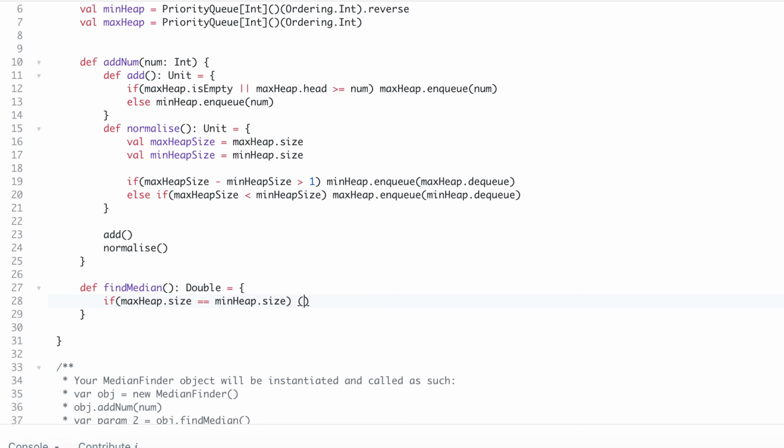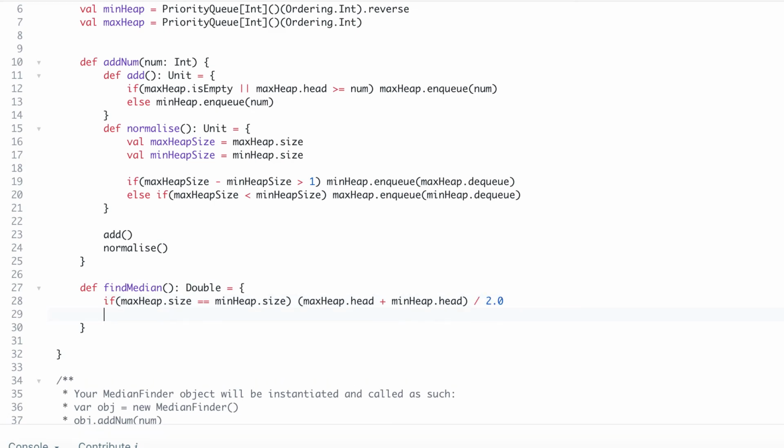So we say max heap head plus min heap head divided by 2.0, because this will convert implicitly into double. Else, since we have already normalized in the add function, when someone says find median with an odd number of elements, max heap head is what was expected as the median.